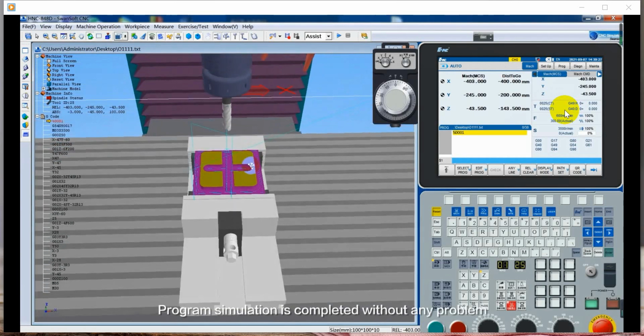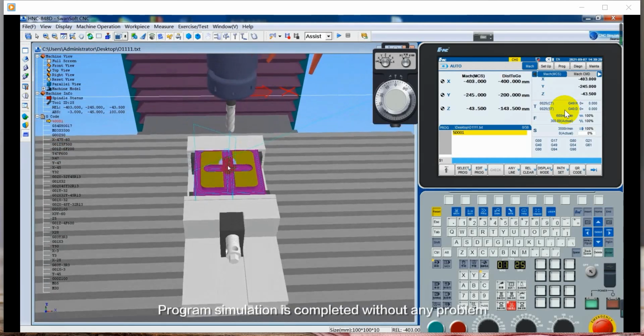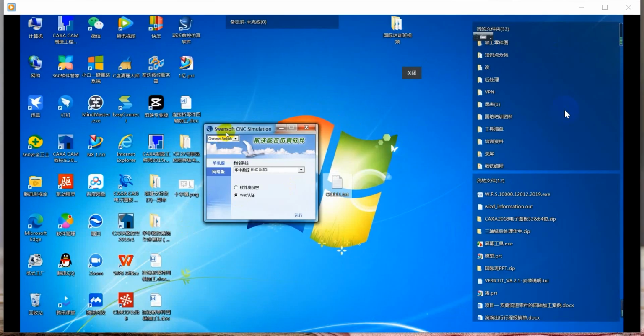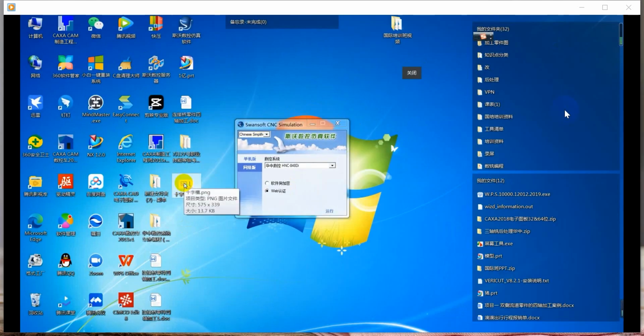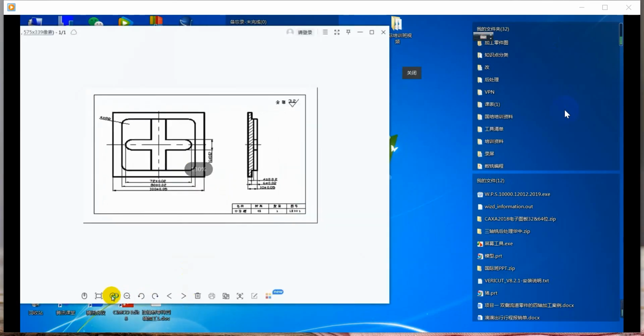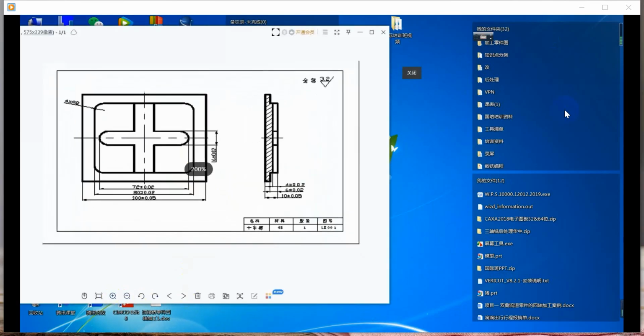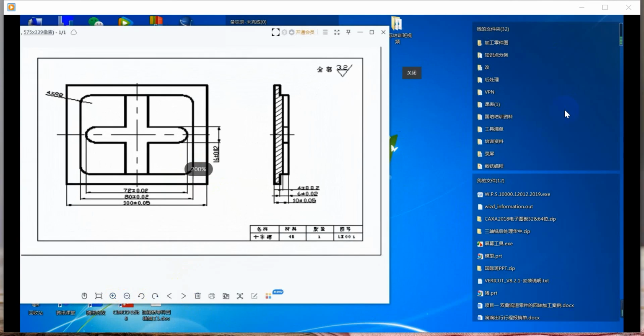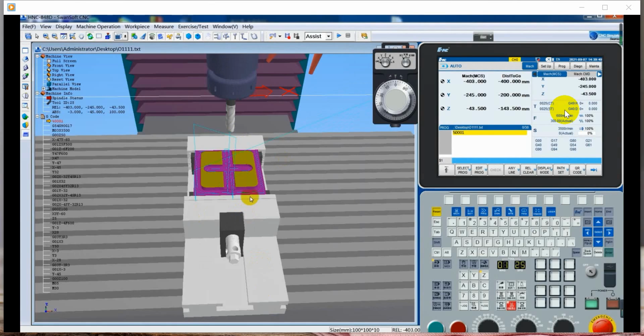Now the program simulation is completed without any problem. Now the milling program of the Huazhong CNC controller is completed.